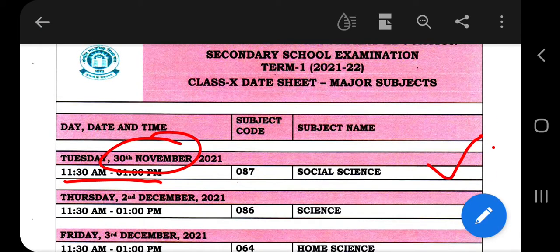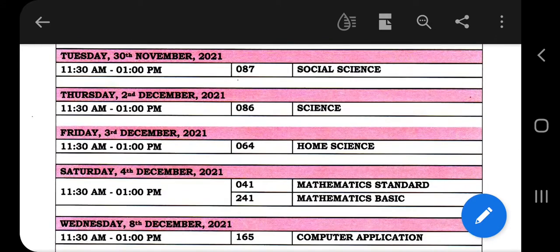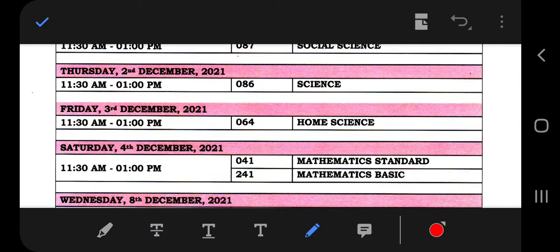Next, on 2nd December, you will be having science from 11:30 to 1 p.m. Then on 3rd December, you will be having 11:30 to 1 p.m. again, home science, those who are having home science.